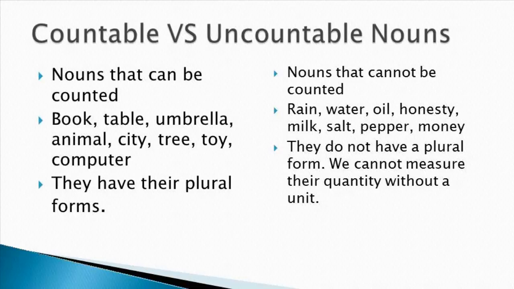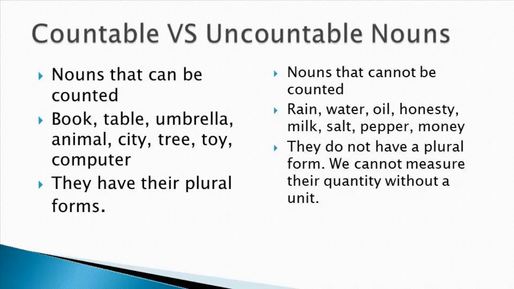And in the same way, all other words, tables, umbrella, animals, cities, tree, toy, computer, they all have their plural forms. Whereas in uncountable nouns, we cannot make their plural forms without a measuring unit. We have to use a tool or a measuring unit to quantify them. And these nouns are rain, water, oil, honesty, milk, salt, pepper, money.